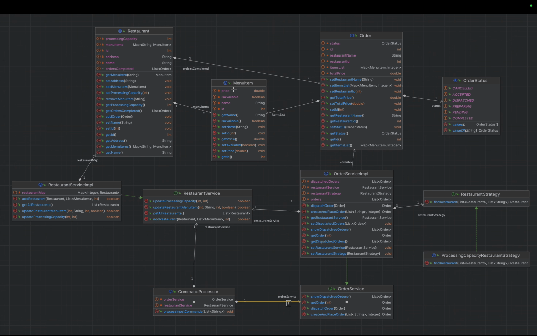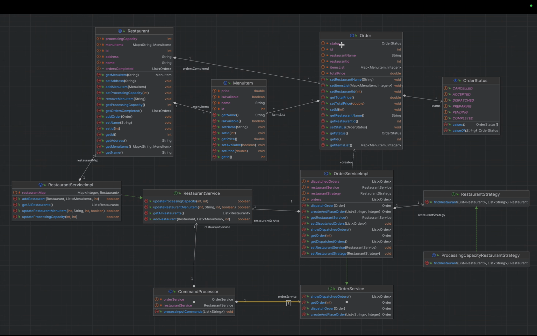So if you see, restaurant and menu item will have some kind of relationship. One restaurant can have multiple menu items, and menu item will not exist if there is no restaurant. So there is some kind of association that we have defined. If a restaurant is deleted, then the menu items associated with that particular restaurant will also get deleted. Okay, so we have talked about restaurant and menu item. Now let's talk about order.